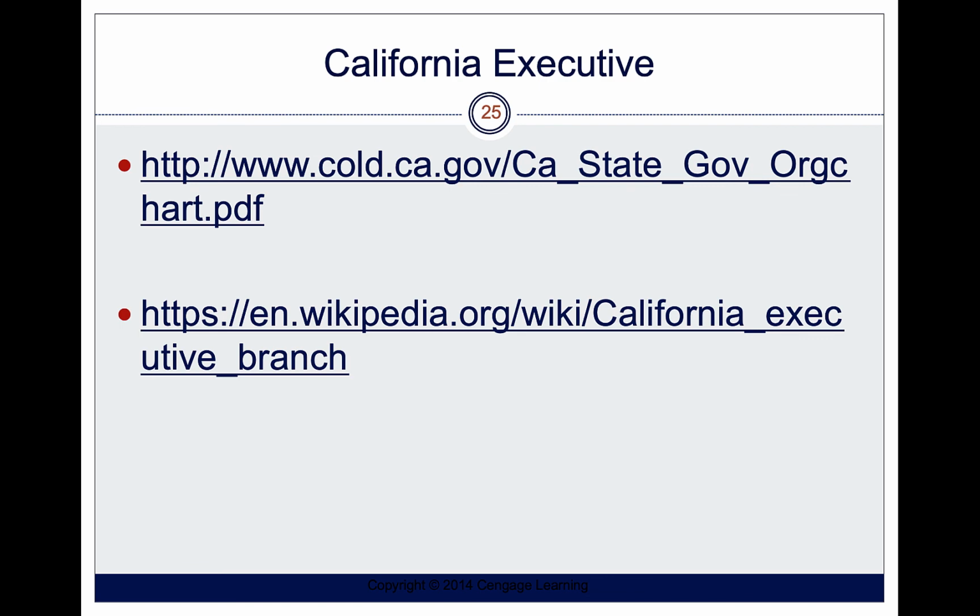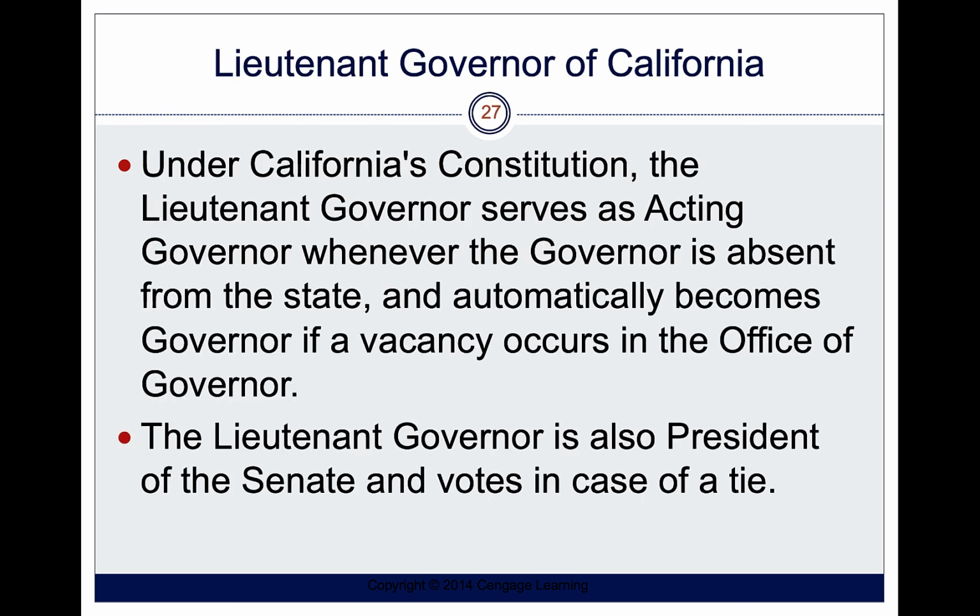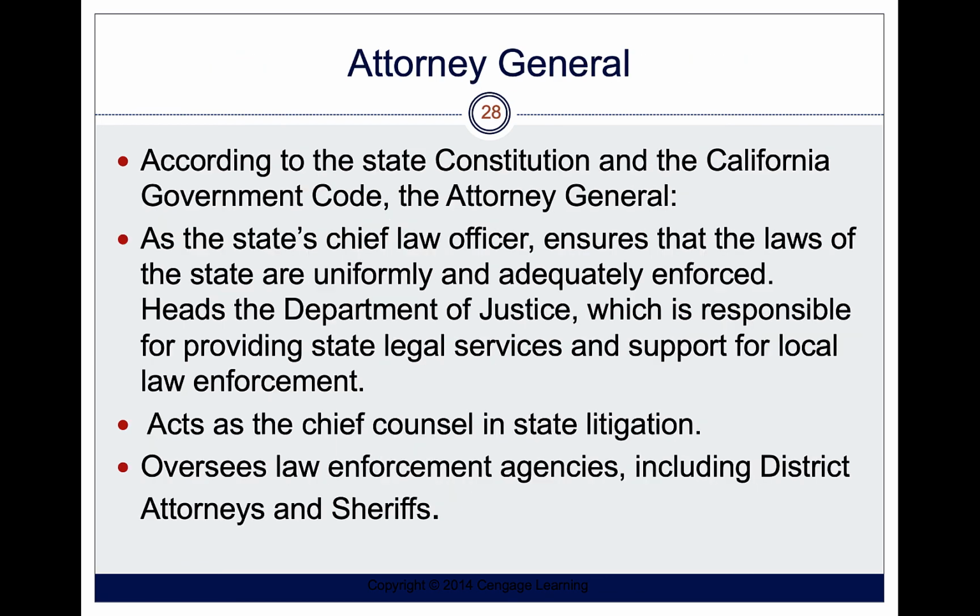If we look at the California executive, we have the governor, who is the head of government here in California. They develop policies, Gavin Newsom, right? Get them passed by the legislative branch and implement them via the bureaucracy. The lieutenant governor is kind of like the vice president of the United States. The only thing is the lieutenant governor and the governor run separately. They're not run together. They're the acting governor when the governor is absent from the state. The lieutenant governor is also the president of the Senate here in the California legislature, and they can break ties as well, much like the vice president in the U.S. Congress.